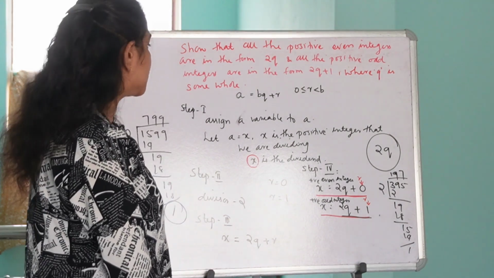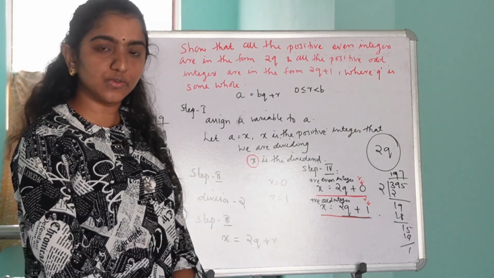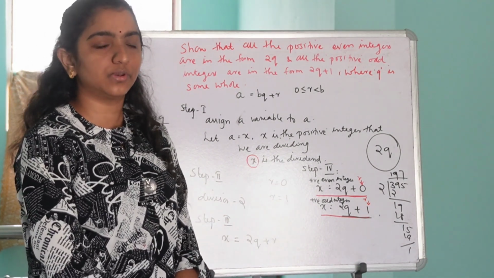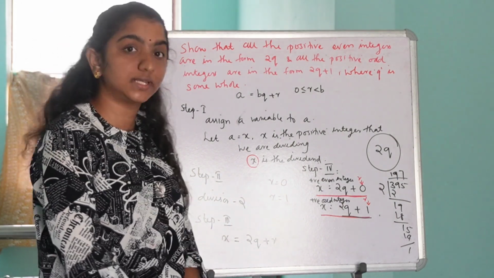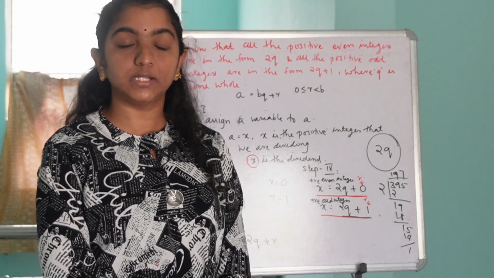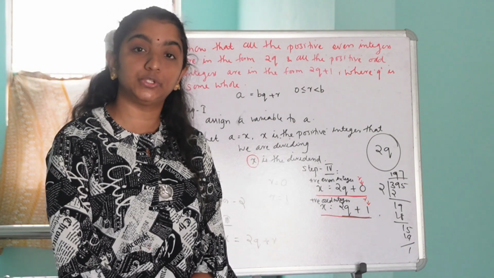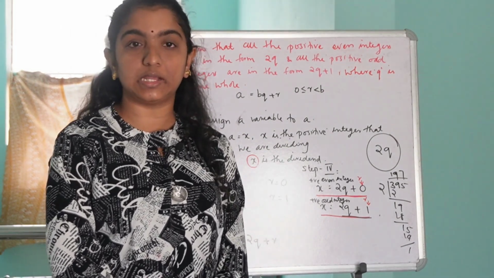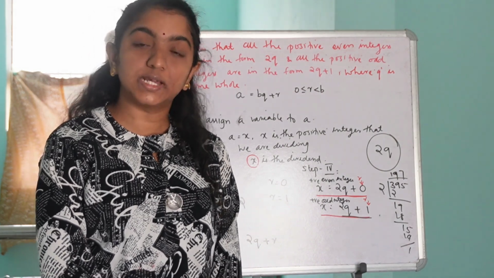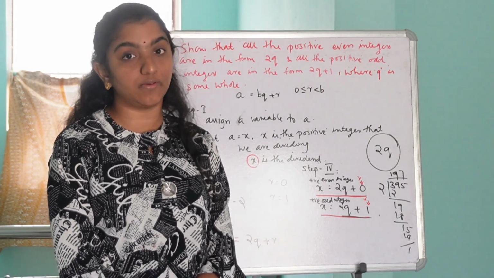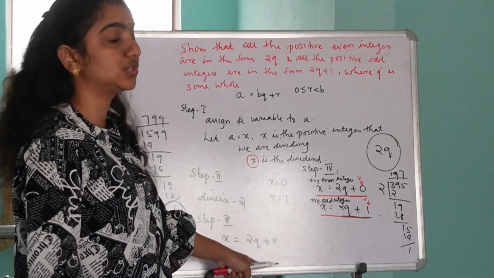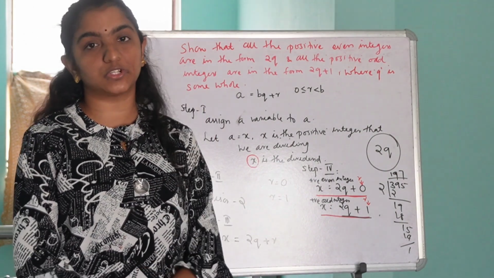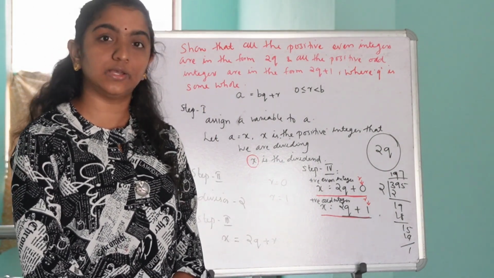Okay. So in this question, what are the possible values of remainder? Here in this question, the divisor is 2. That is, we are dividing the positive integer x by 2. So we all know the remainder value can either be 0 or values greater than 0 but less than the divisor. So since here the divisor is 2, only two values are possible for remainder, and they are 0 and 1.